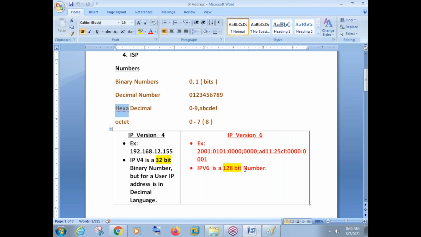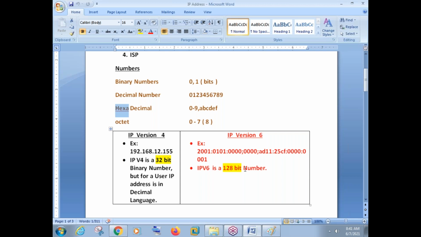Just see the size of our internet. Just see the size of the company's network. It's huge. Many devices are connected. Many websites are available. Many companies are connected with each other. So IP version 4 addresses are already over, so we started using IP version 6.